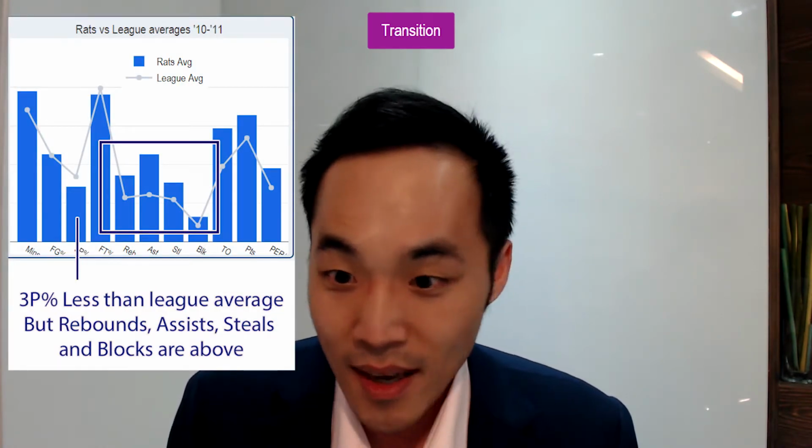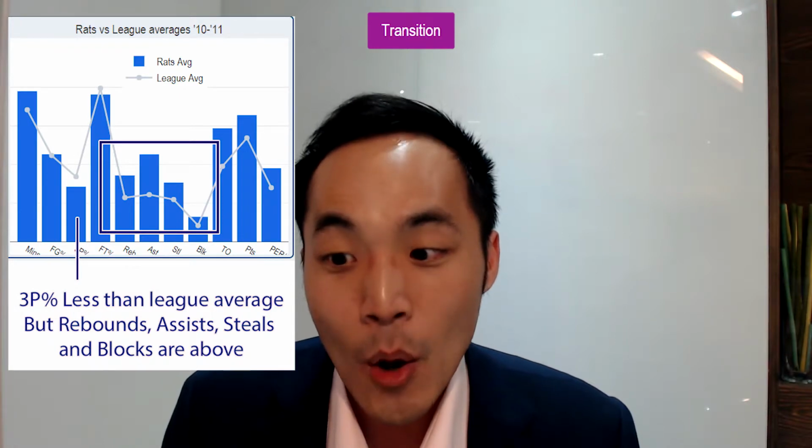In transition, our team named Reds seeks to use good defense to counter the popular style of play in the 2010-2011 season, which was dominant scoring by isolation players such as James and Rose. Our team revolves around a quick point guard in Westbrook who would steal the loose pass at the front court, and around an athletic rebounder in Griffin who would block shots and initiate fast breaks. For this season, although Reds' shooting percentage is below the league average, its rebounds, assists, steals, and blocks are above. We finished with a respectable 54 wins, and this would place us fourth in the Western Conference.